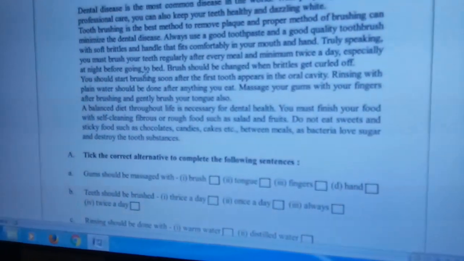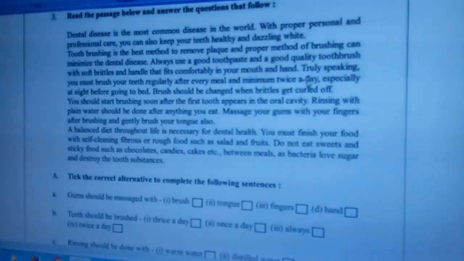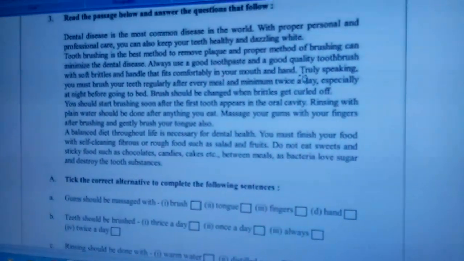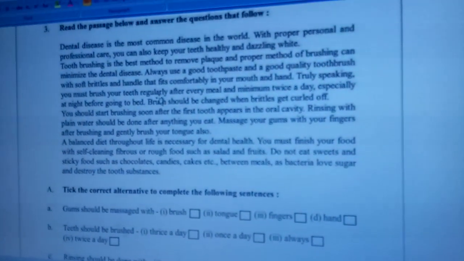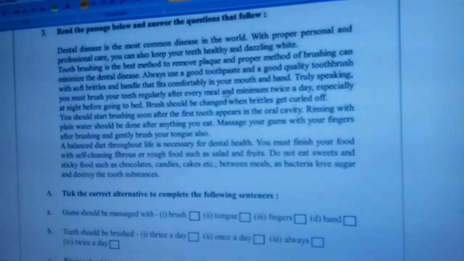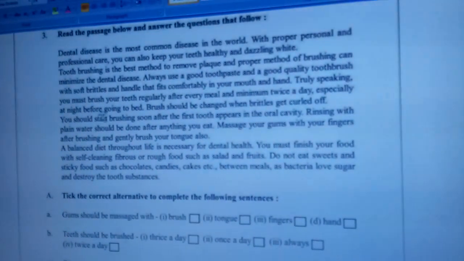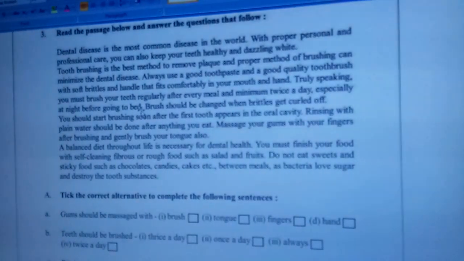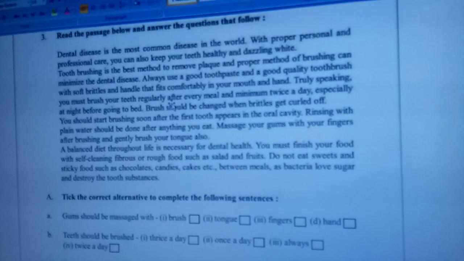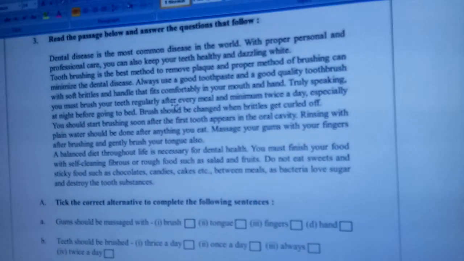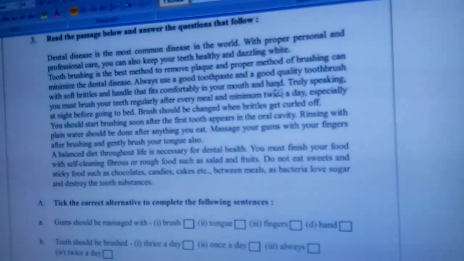And the supporting statement is here, you can find the supporting sentence. Truly speaking, you must brush your teeth regularly after every meal and minimum twice a day, especially at night before going to bed. You require only this part. You must brush your teeth regularly after every meal. But as you have been asked to write the entire sentence, you have to complete the sentence. Okay?